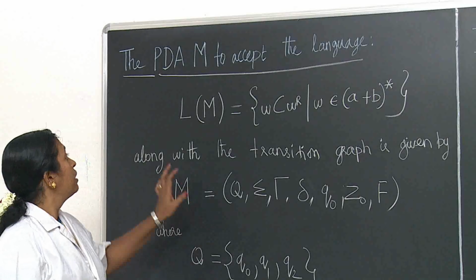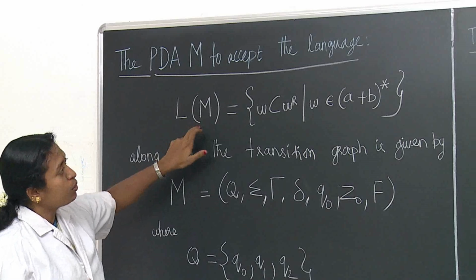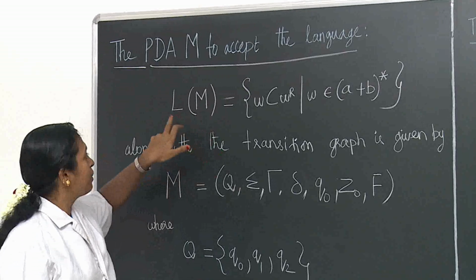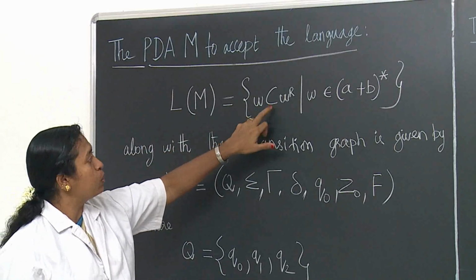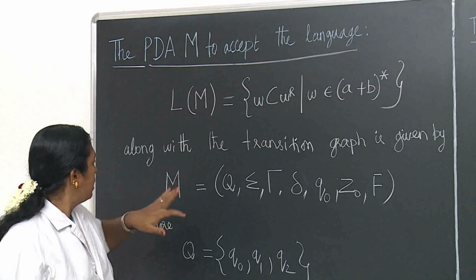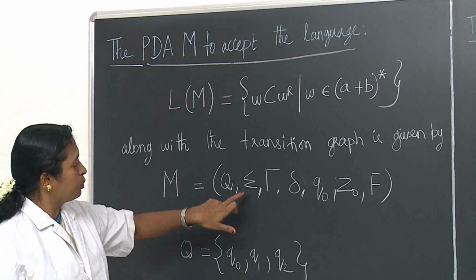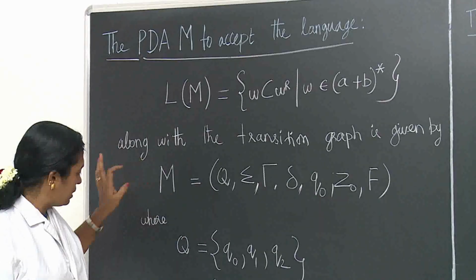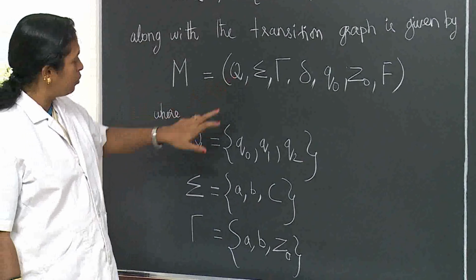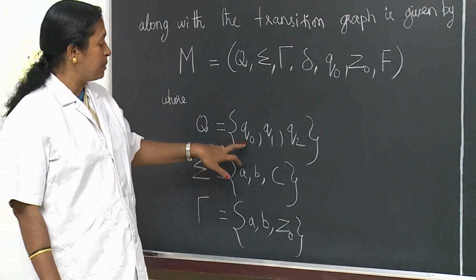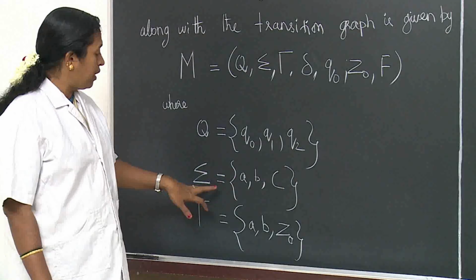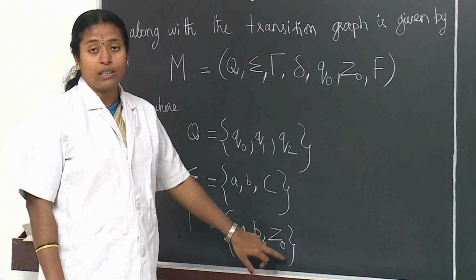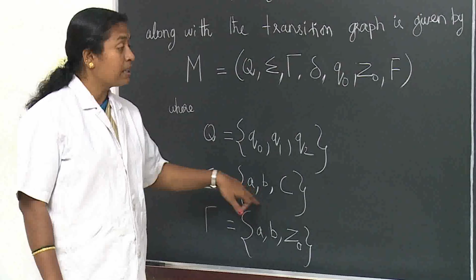Now we can see the representation of the PDA, that is M, to accept the language W C W reverse. We can write M as Q, sigma, tau, del, Q0, Z0, F. Already we have seen what these are. Here in this example, Q is the set of states: Q0, Q1, Q2. Sigma will be A, B and capital C. And tau will be A, B, Z0. These are the alphabets in the stack, and those are the input alphabets.